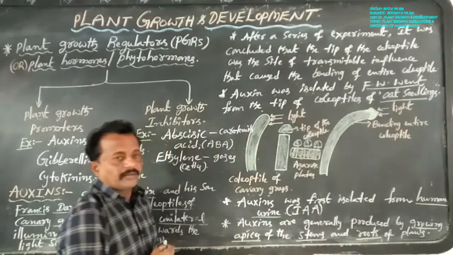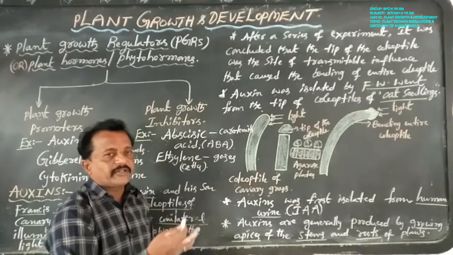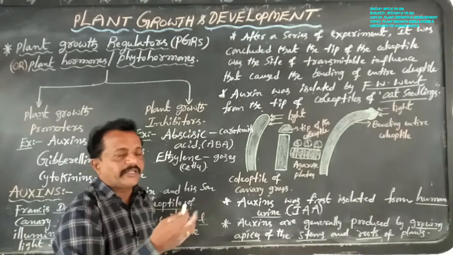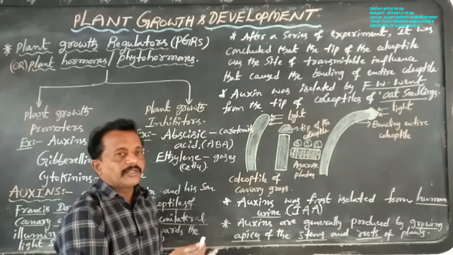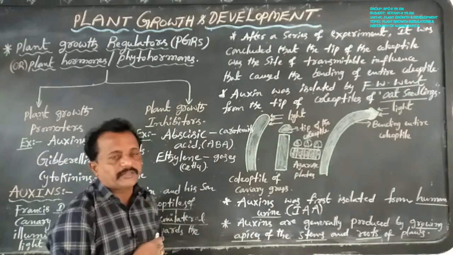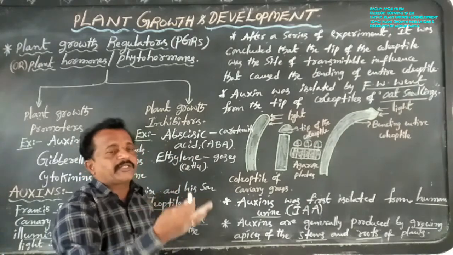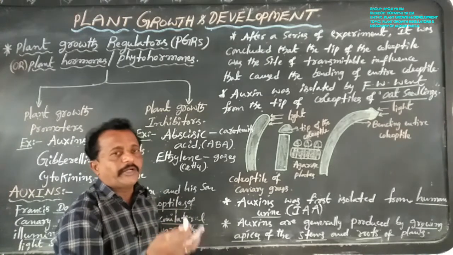Dear students, auxins are generally of two main types: natural auxins and synthetic auxins. Natural auxins are IAA and IBA, which are found naturally in plants. Synthetic auxins are prepared artificially, and they are NAA, 2,4-D, and 2,4,5-T.